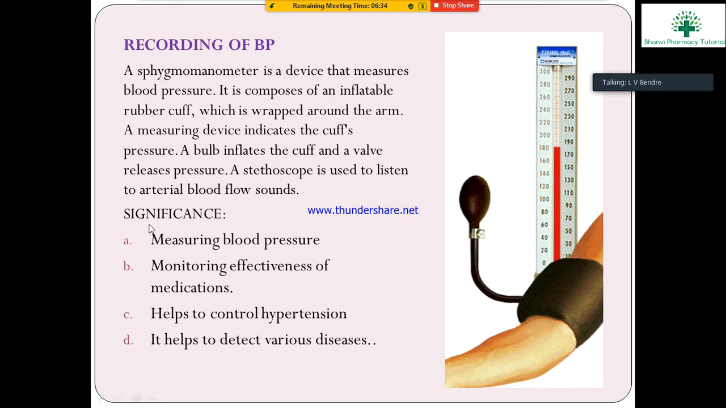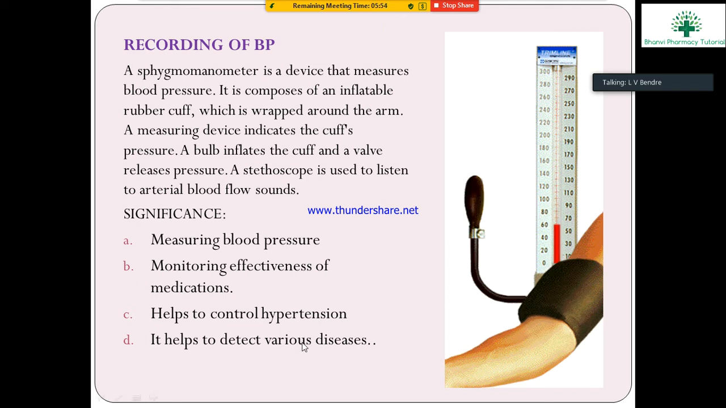Next, the significance of measuring blood pressure. Recording the BP helps in monitoring the effectiveness of medications. It helps to control hypertension. What is hypertension? Increased, elevated blood pressure is hypertension. It also helps to detect various heart diseases.